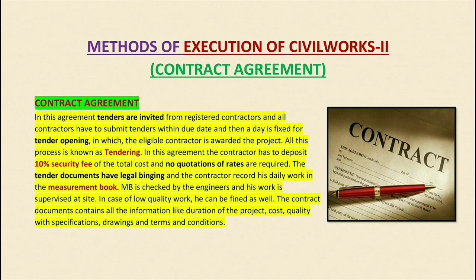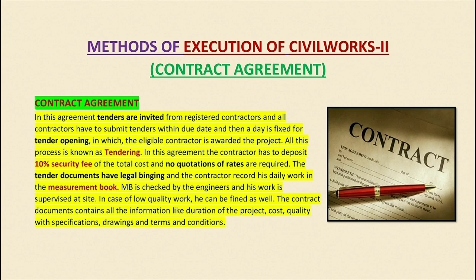So now let's study the contract agreement. In this agreement, tenders are invited from registered contractors. There are registered contractors available in the market, and a tender is basically a notice, an advertisement given in the newspaper, in which all the contractors are invited to a specific meeting where a suitable contractor is selected.